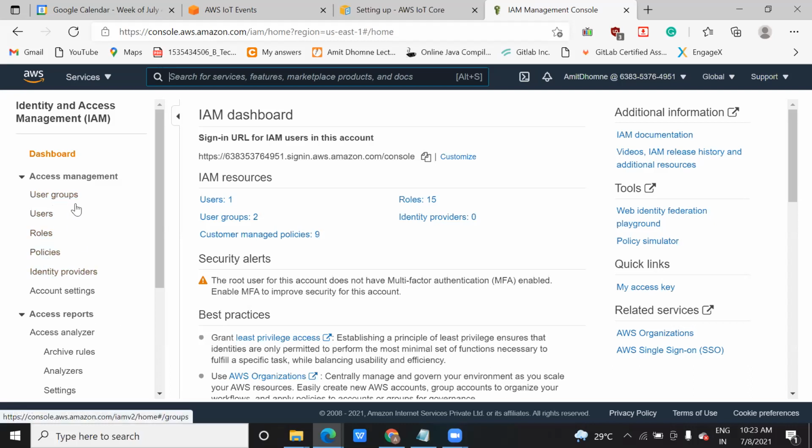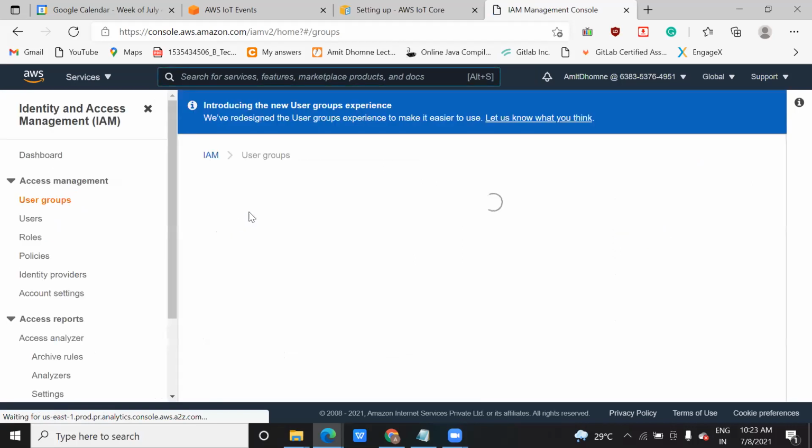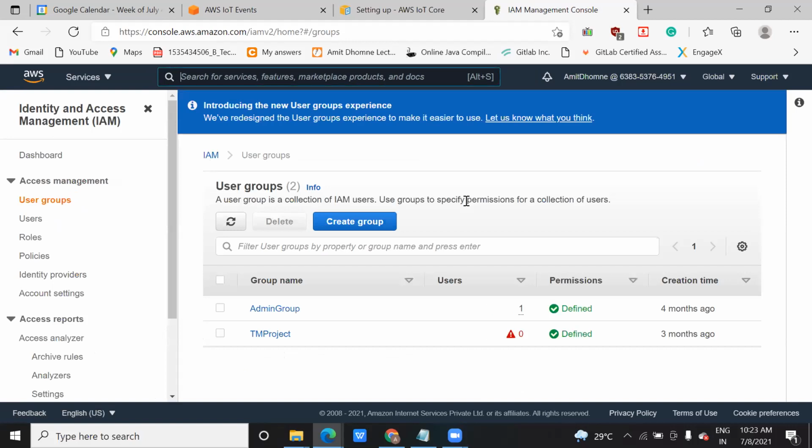So this user group means what? When you want to give permissions to a set of roles, meaning when you want to give permission to a group of users. Okay, so when you click on this user group, you can see here user one, there are two groups, there are 15 roles, you can see this admin group, TM project group. So you are giving permission to some group, a set of users. Like suppose here in this class, Manju ma'am, Dipti ma'am and Swanita ma'am are there, and me. So we four are a group, and suppose we are accessing the IoT AWS service.